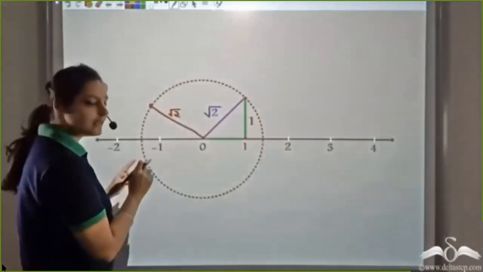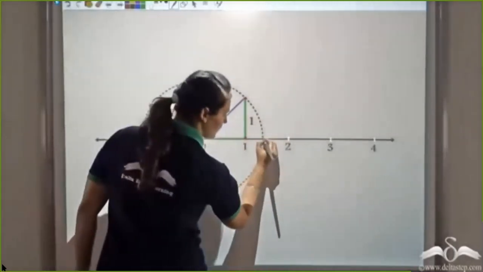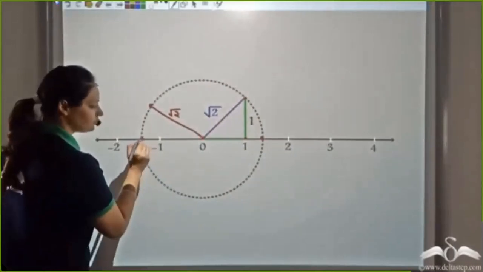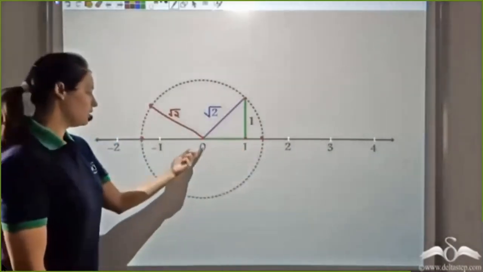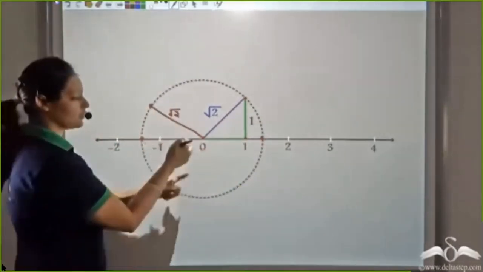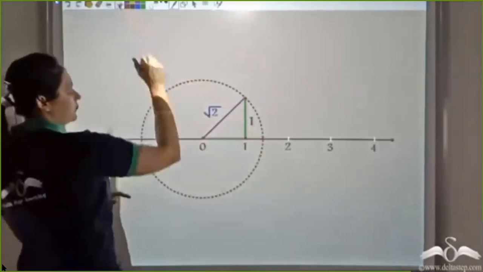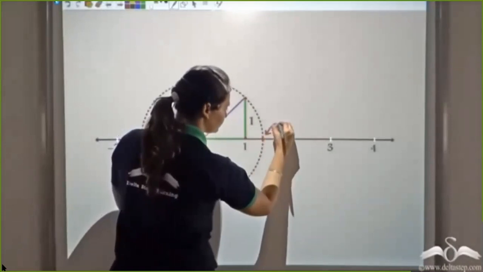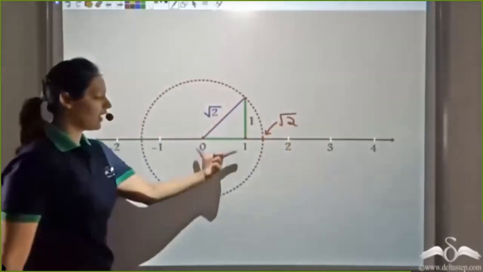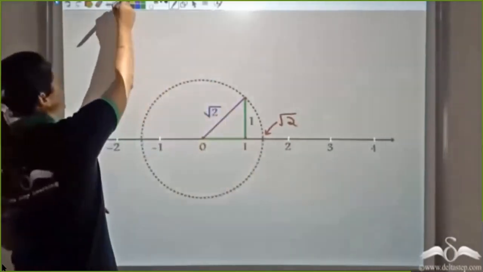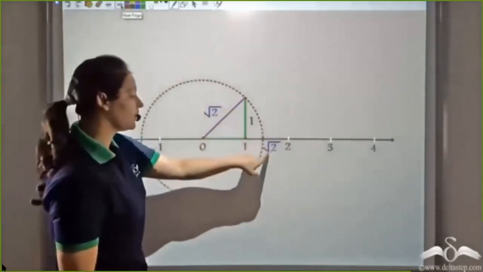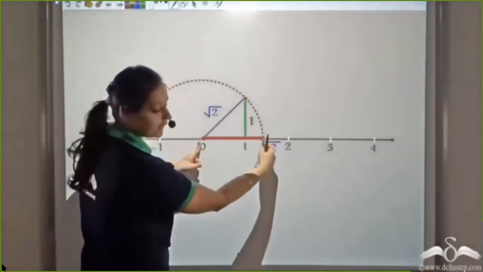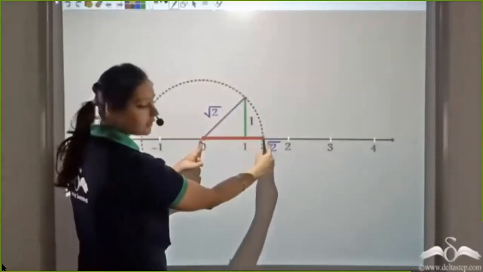Now I wanted a point which lies on the number line. Let's look at this point and similarly this point. One is in front of 0, this is behind 0. So again, this point which I get would be root 2. Why? Because it's again the radius, root 2. So this root 2 is actually the length from 0 to this point. This is the radius of this circle.